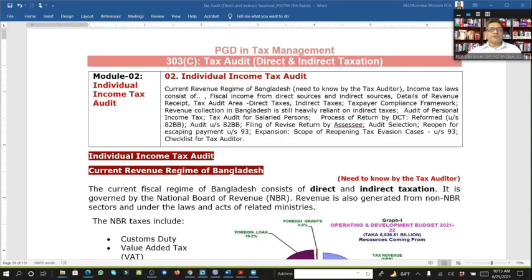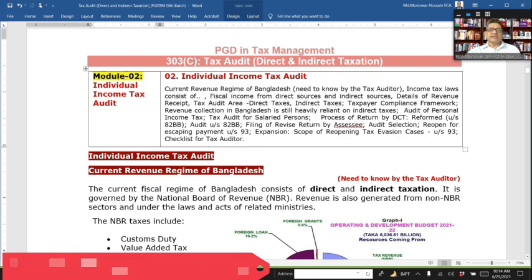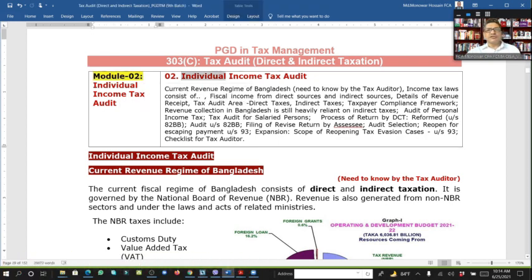You know, we have only 4 modules in our tax audit, direct and indirect. Last class we discussed module 1, or chapter 1. Today we will discuss module 2. I am preparing it only for individual income tax audit, and next would be the corporate tax audit. Within this chapter, we will discuss a few things.